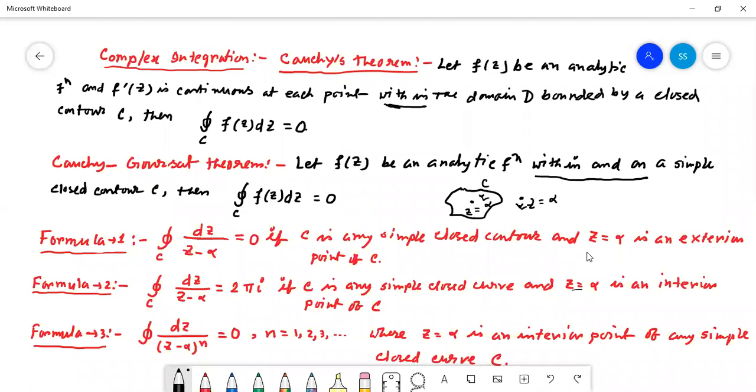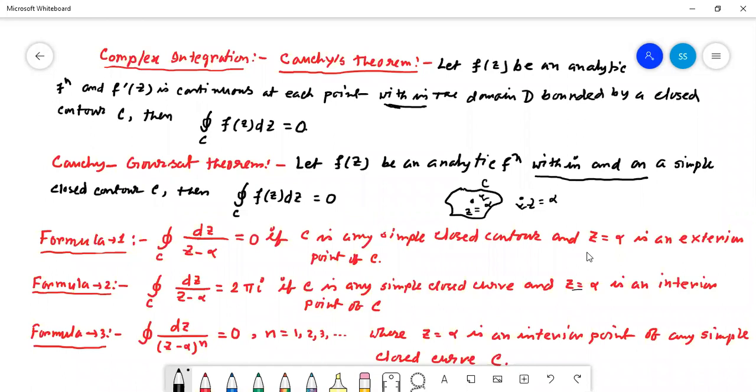Again it is a double interior point, triple interior point, that is (z minus alpha) squared, (z minus alpha) cubed, (z minus alpha) to the power 4, then also the value of the integration will be 0. Is it clear? These three formulas are given by Cauchy.